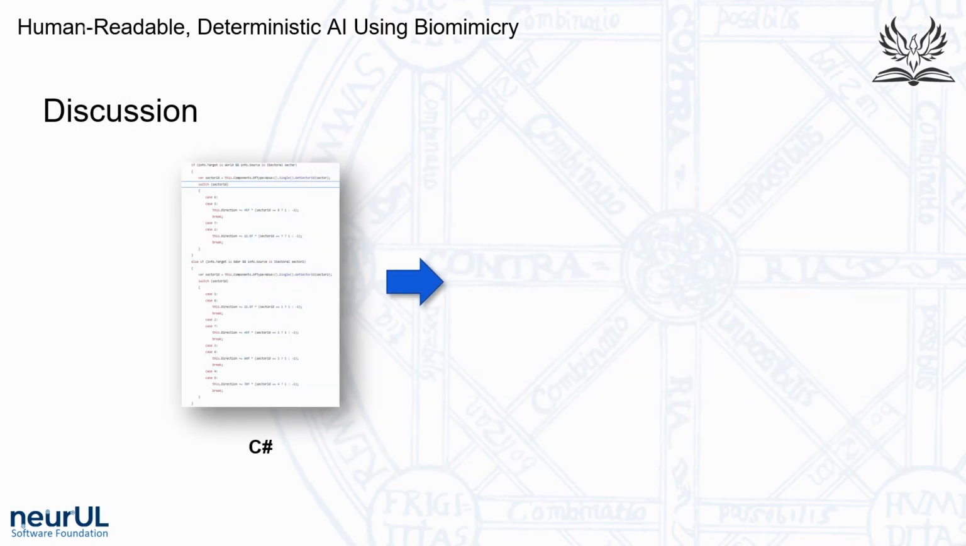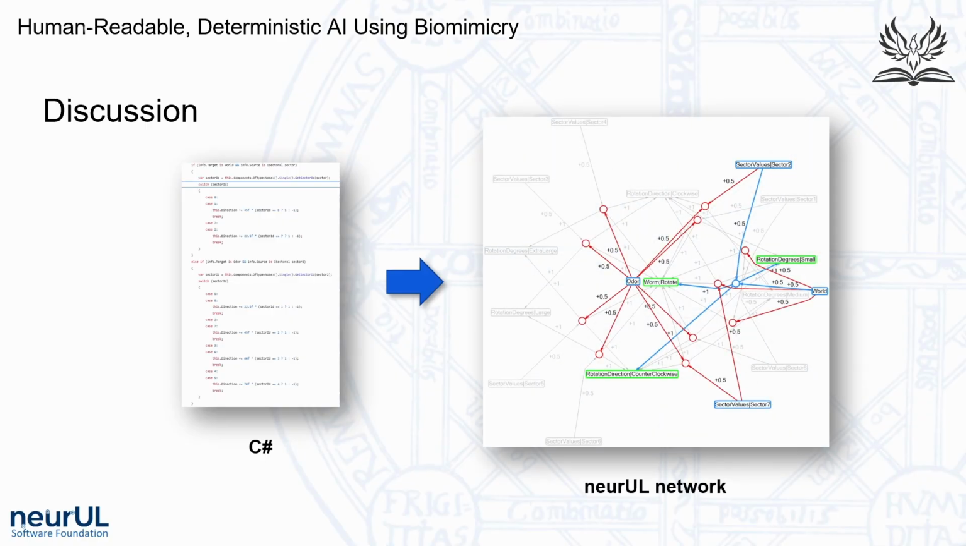Using neurUL, we were able to translate the C-sharp code for navigation on the left, which uses two-dimensional text files, into this multidimensional code on the right, demonstrating efficient, real-time viewable and editable, human-readable, deterministic navigation capabilities while using only labeled simulations of natural structures and processes.